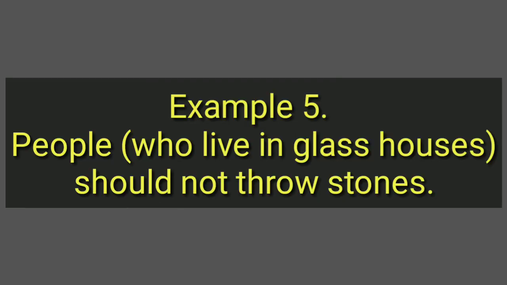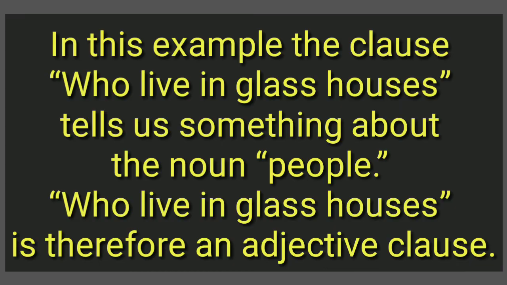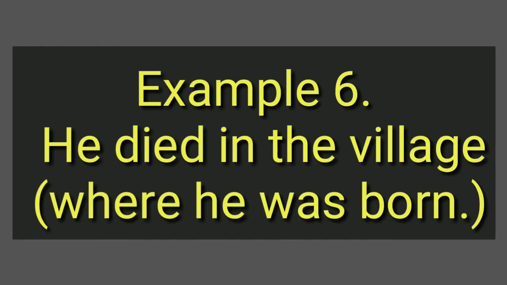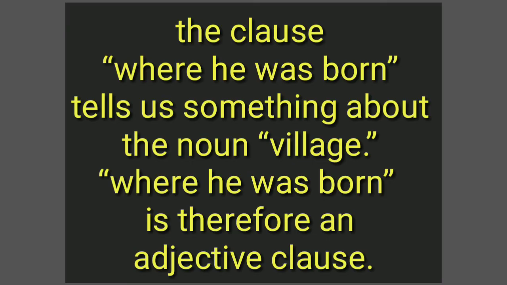Example 5. People who live in glass houses should not throw stones. In this example, the clause who live in glass houses tells us something about the noun people. Who live in glass houses is therefore an adjective clause. Example 6. He died in the village where he was born. In this example, the clause where he was born tells us something about the noun village. Where he was born is therefore an adjective clause.